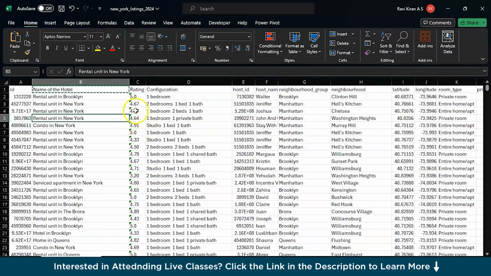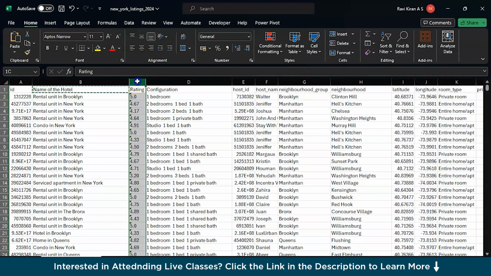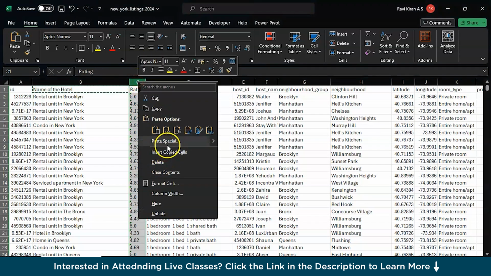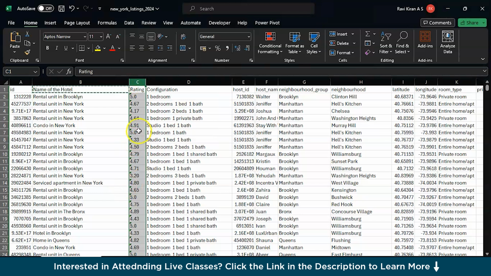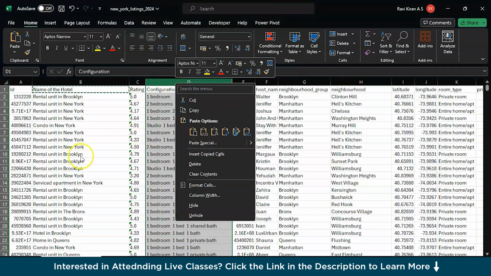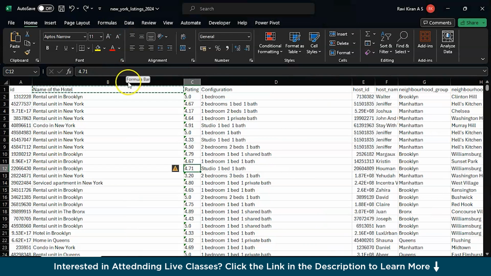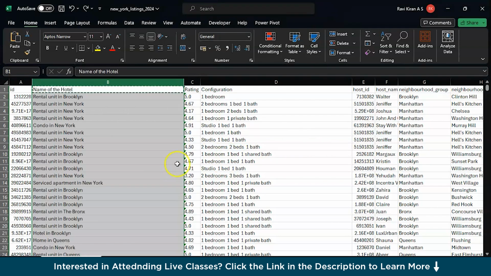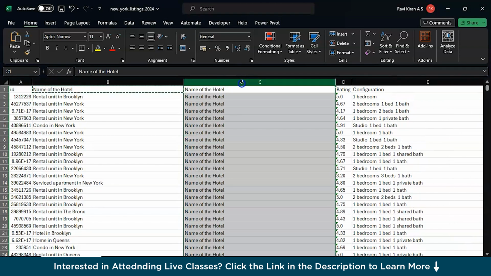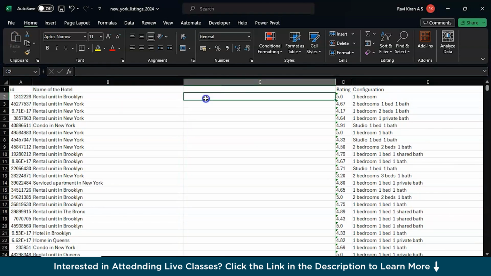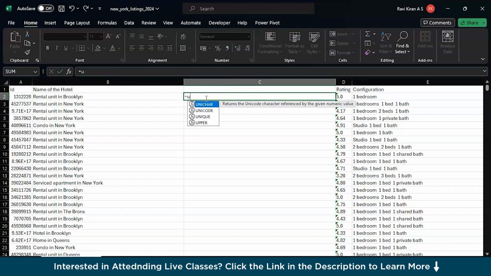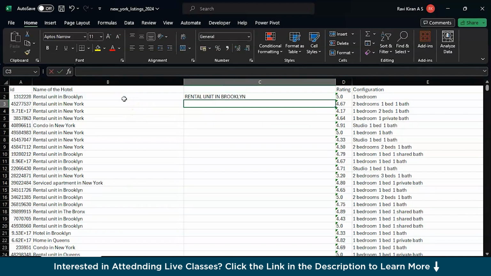And let's say if you want to keep this in the form of uppercase, let me insert a new column. Let us remove this, and let's say I want it in uppercase. Just tap to select, there you go, and you have it in uppercase, right?